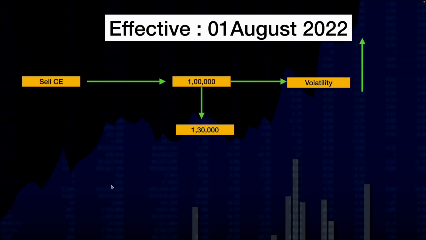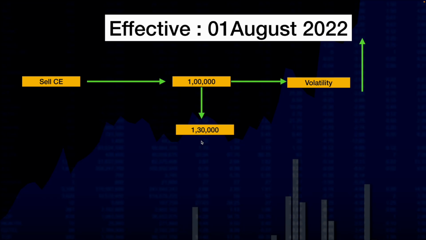Now, how can this new rule be an advantage for intraday traders? Let's understand. Imagine that you sold a call option or you sold a future contract in the morning. Your broker said you have to pay 1 lakh rupees for this. So at the beginning of the day, the capital margin requirement was 1 lakh rupees. Let's say the day was very volatile. Since volatility is high, your margin requirement will increase. So because of high volatility, your margin requirement went from 1 lakh to 1,30,000. At this time, of course, your broker will call you and ask you to add the extra 30,000, or he will ask you to close the position.